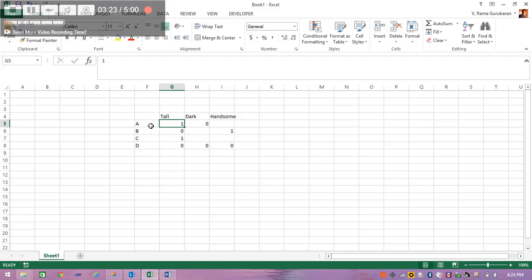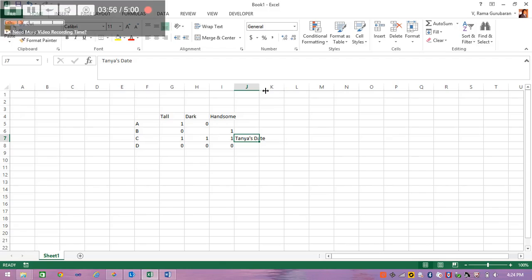And then A is fair, he is not dark, and B is not tall. So C is tall, and for the dark and handsome we don't have any data. So C must be the man who has all 3 traits. So Tanya's date should be C.